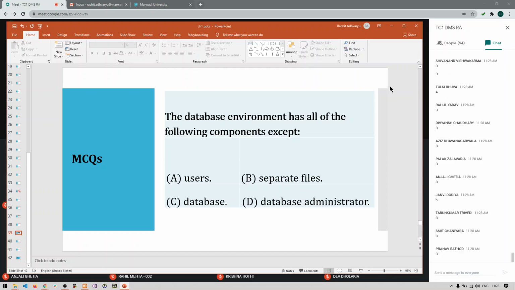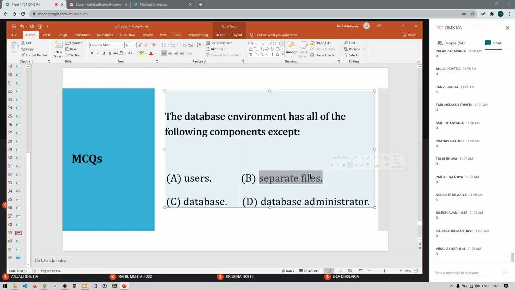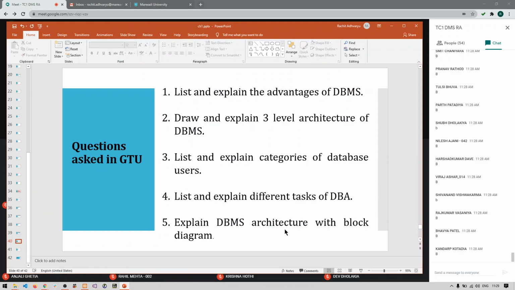I am getting some mixed answers. Yes, very good. We don't have separate files in database architecture. We have the users at the top, we have the database at the bottom, and we have the database administrator at the top. So the answer will be B, that is separate files. Very good. So these are some of the important questions. This is for GTU, not for you. But yes, if you have theory exams, then these can be important questions for your examination.